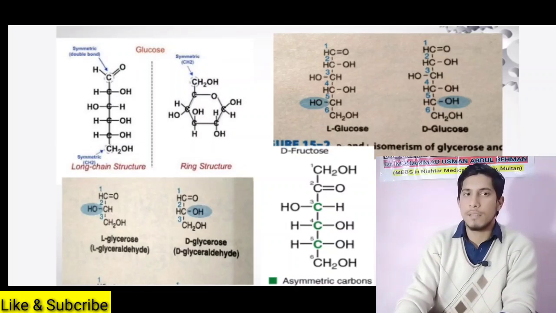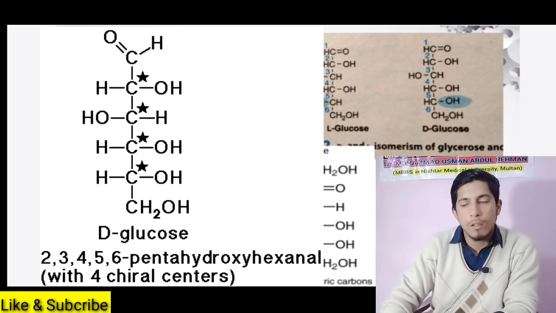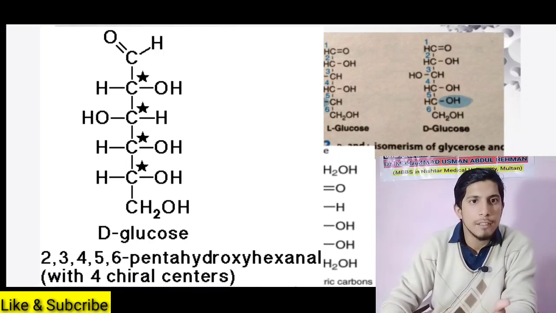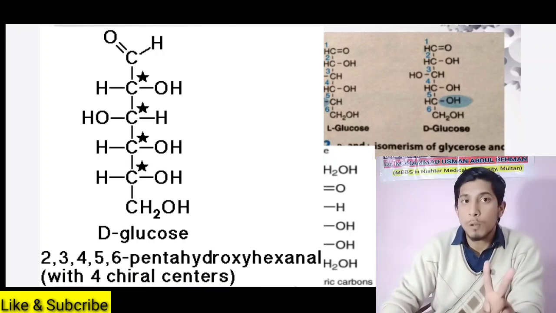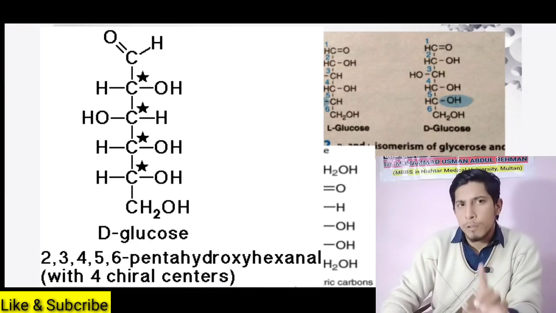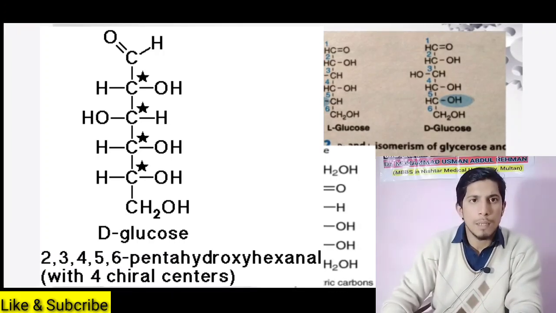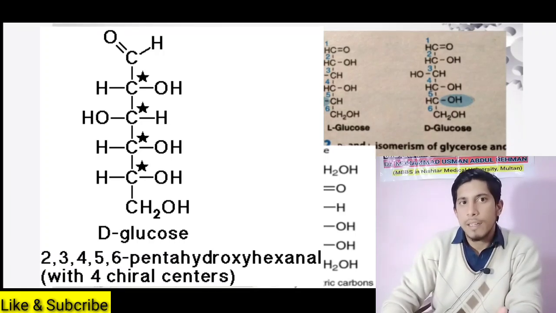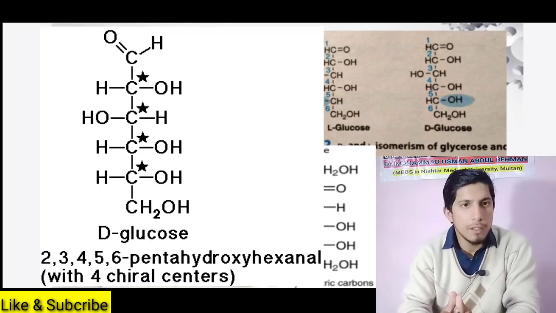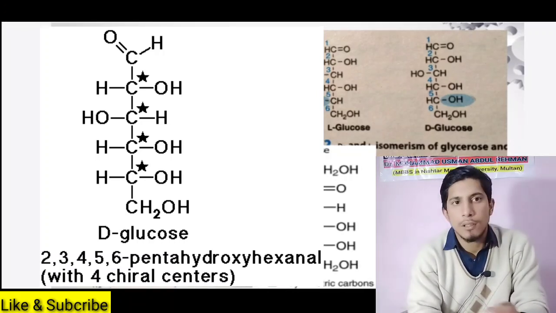But the question arises: why do we see only the orientation of carbon number 5? Why not carbon number 4? Why not carbon number 3? There are two rules to understand which carbon we should prefer to differentiate glucose into two types. First, the specific carbon we look at should be an asymmetrical carbon.